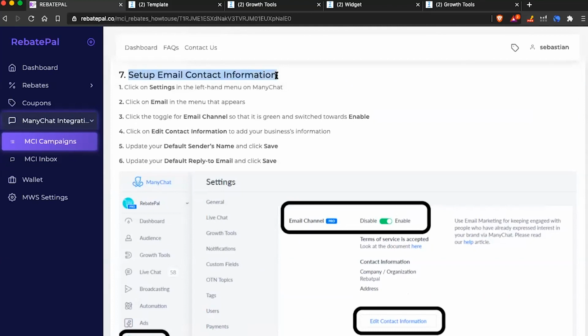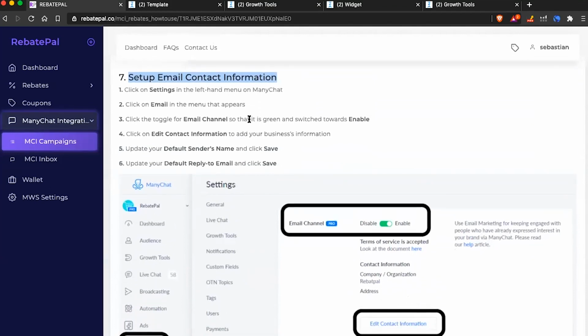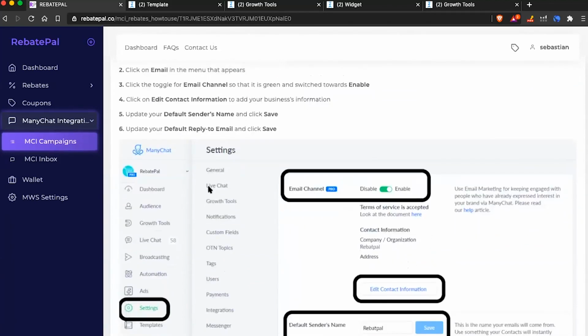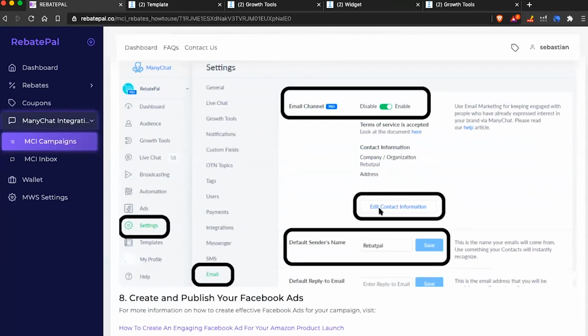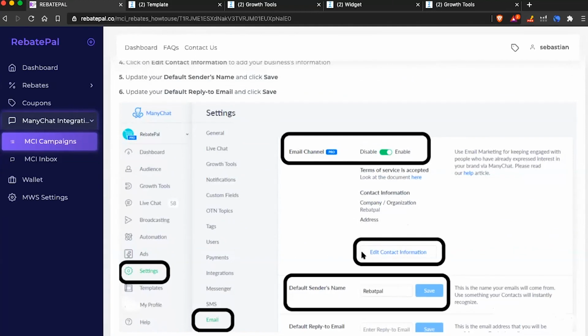When we went over the emails for the rebate Manychat launch, again, if you just review the how-to, it's going to show you how to activate emails inside Manychat. And so all you have to do is click on enable, and you just have to put your contact information and then save. And this will allow Manychat again to send the gift card in an email and to also ask for reviews through email as well.